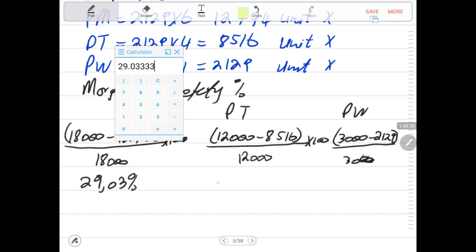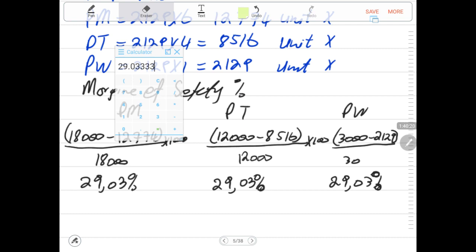Margin of safety here is 29.03% also. The third one is 3,000 minus 2,129 equals, divide by 3,000. Then we times by 100. It is 29.03.